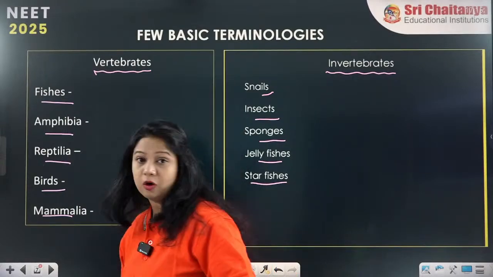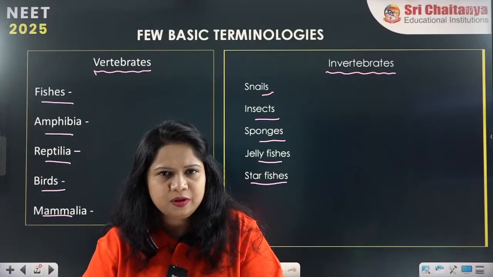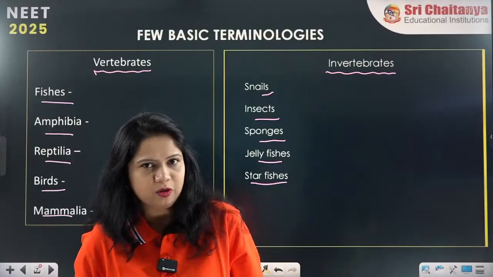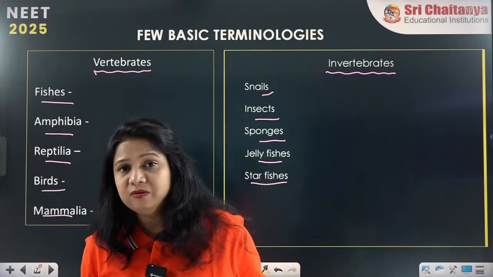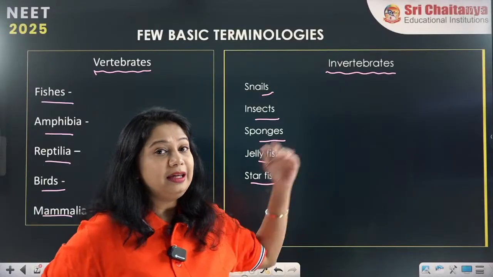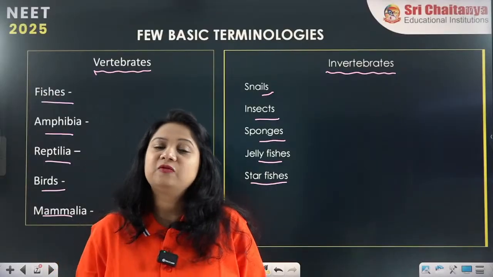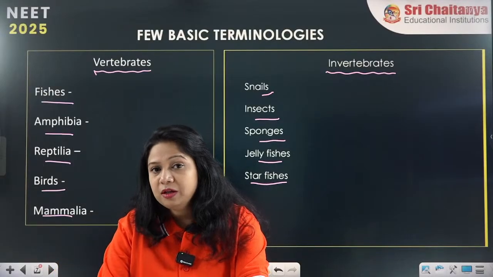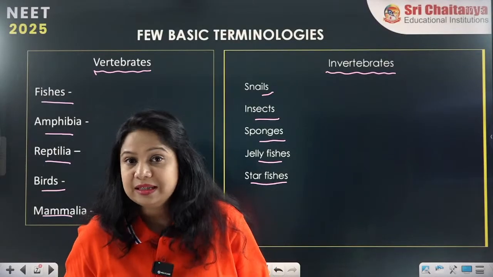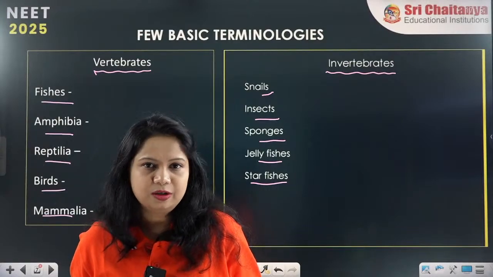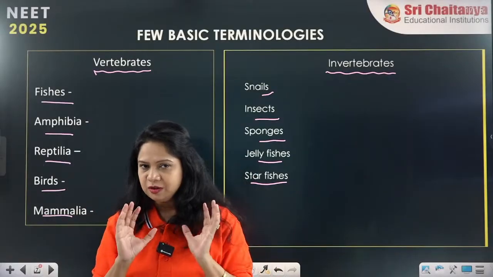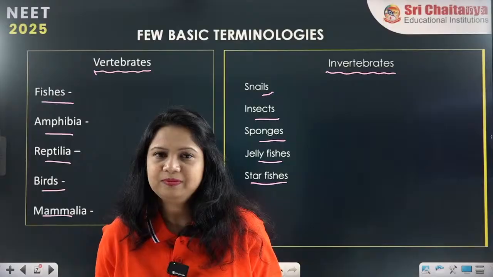Now this vertebral column, what is the use of it? Why do organisms have it? They are also surviving without the vertebral column, but why do we need it for vertebrates? Vertebrates are considered higher organisms than invertebrates. Why? Because the vertebral column protects the spinal cord, which is part of the nervous system, specifically the central nervous system. So our nervous system is protected well within a cage which we call the vertebral column.